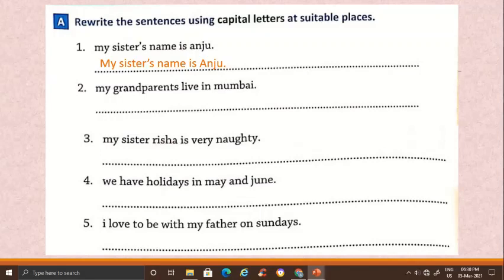Two. My grandparents live in Mumbai. Here, M in my will be capital because a sentence begins with a capital letter. Where else will we use capital letter? Mumbai is the name of a place, so M in Mumbai will be capital. My grandparents live in Mumbai. M in my capital, M in Mumbai capital.